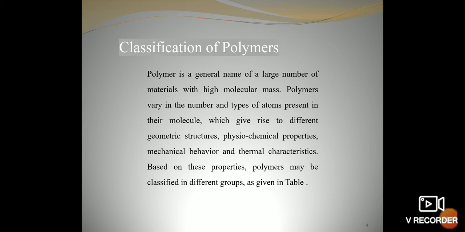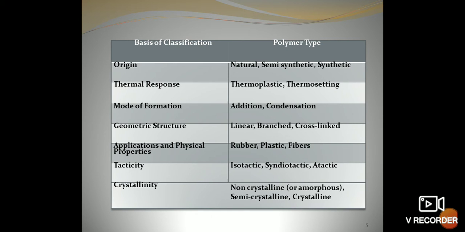in the next slide. On the left hand side, we have the basis of classification, and on the right hand side, we have the example of the polymer type. The first is the origin, classification on the basis of origin. The polymer type may be natural, semi-synthetic, and synthetic. Second is thermal response. Depending on the thermal response, the polymer type may be thermoplastic or thermosetting.